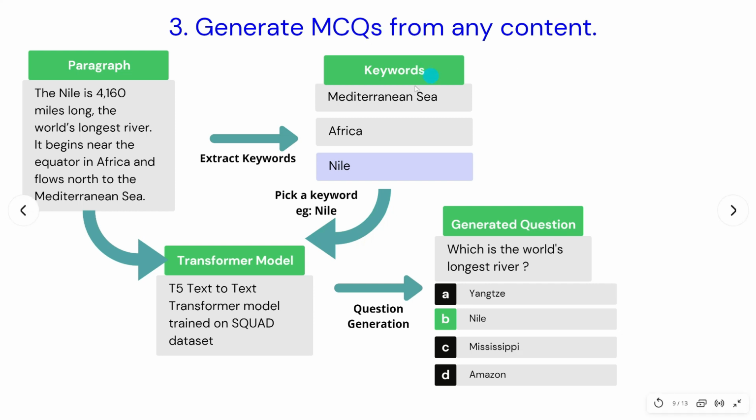Moving on, we'll actually see how we can generate this question and answer from any content. So we'll first extract keywords from the content, then we'll pick a keyword and give the paragraph and see how we can train and use a T5 transformer model to generate the question as well as answer from the keyword.